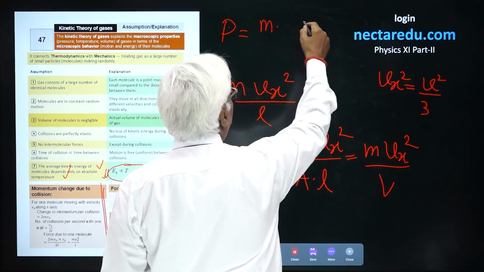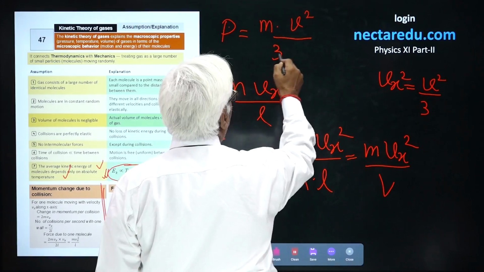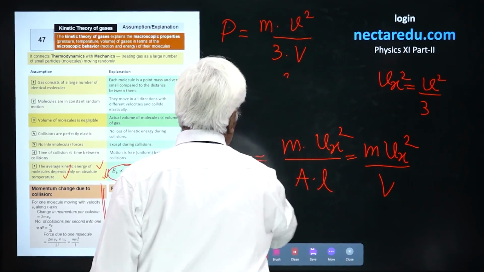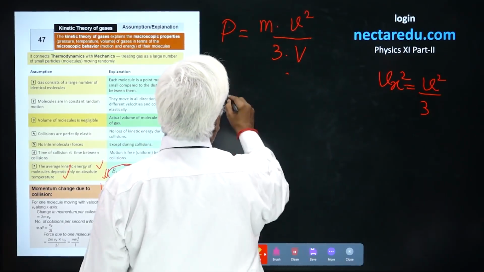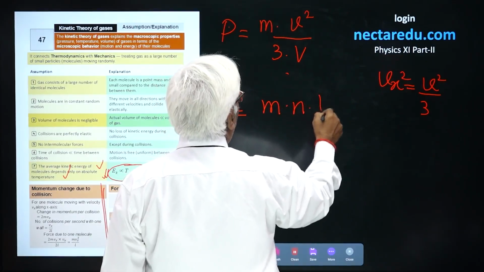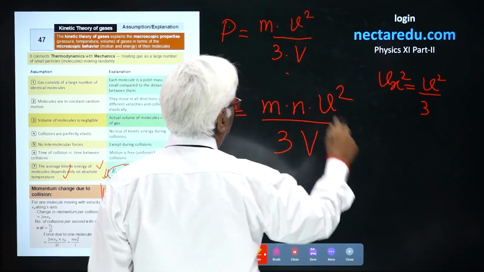This is mV square by 3V. But so far you have considered only one molecule. If you consider N molecules, obviously this is going to be mN V square by 3V.